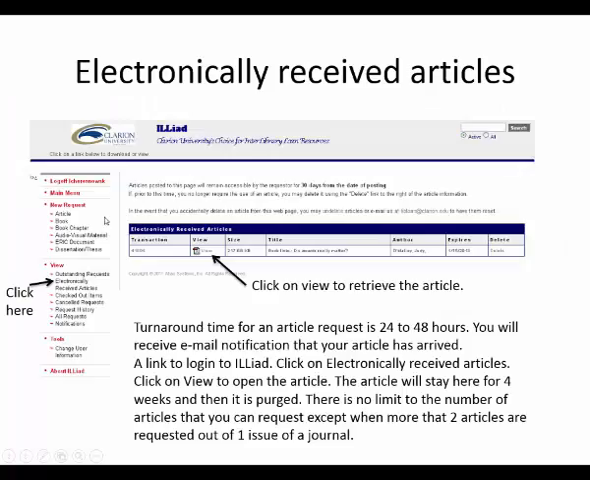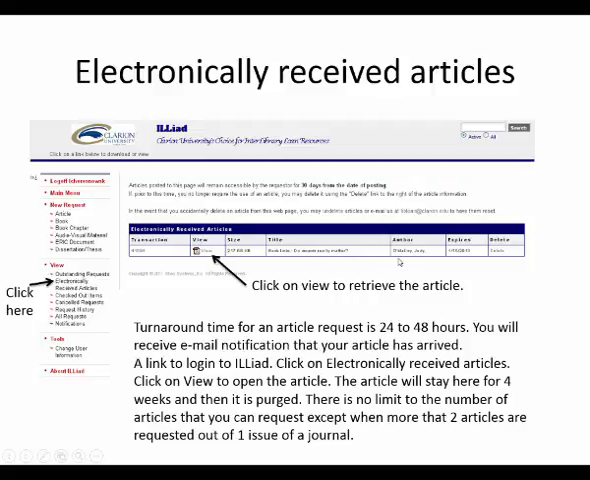You'll receive information in your Eagle email account that your article is here. The turnaround time for an article is about 24 to 48 hours, or very, very fast. You will receive a link. You're going to log into ILLiad again, and you're going to come over here on the left to where it says electronically received articles right here. You're going to click on that.